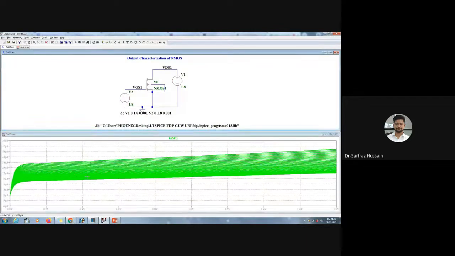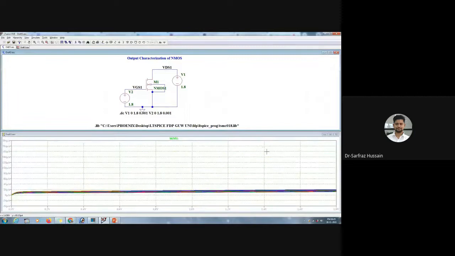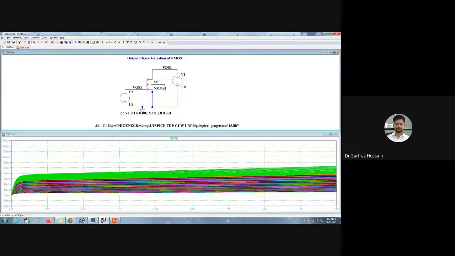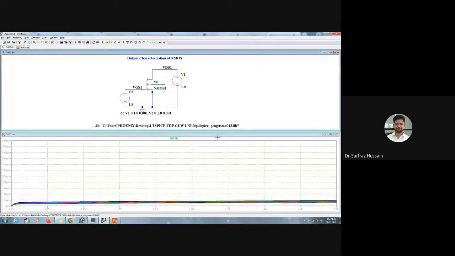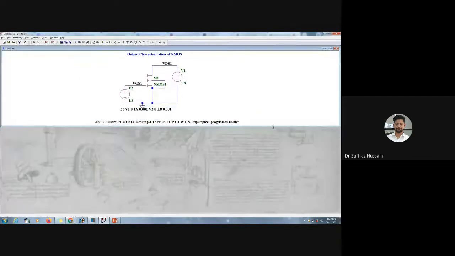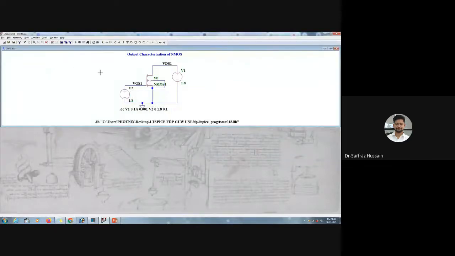Now as you can see, you will find a lot of different plots over here. In order to minimize these plots, we can just minimize these plots. Since I'm choosing a lot of plots over here, let me choose only a few, then it will be more clear. So let me do this.